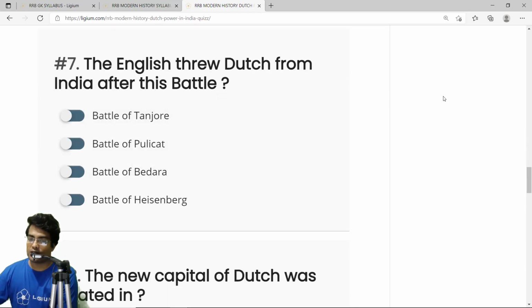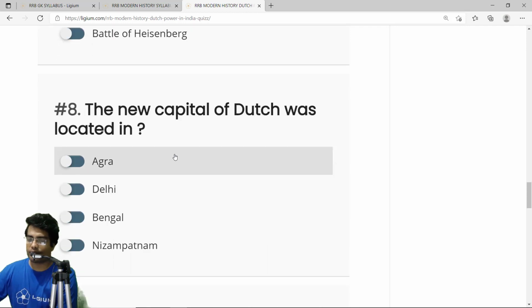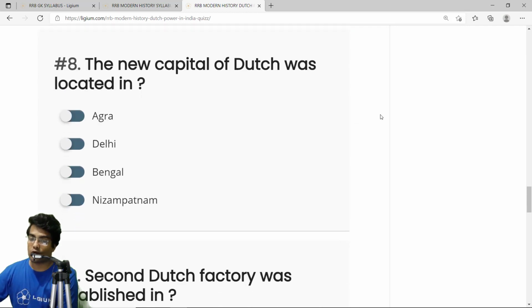The English threw the Dutch out of India after this battle. It was a battle in Bengal, called the Battle of Bedara. By then the English had firmly established their position, and they overthrew the Dutch easily. So the correct answer is Battle of Bedara. The new capital of the Dutch was located in Nizampatnam. Remember, the earliest capital was in Pulicat, and it was later shifted to Nizampatnam. So the correct answer is Nizampatnam.